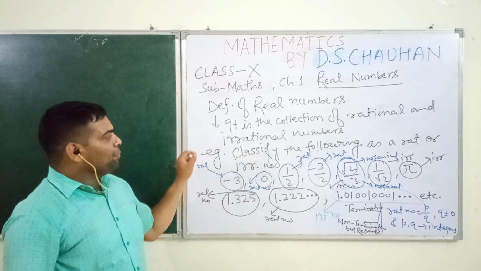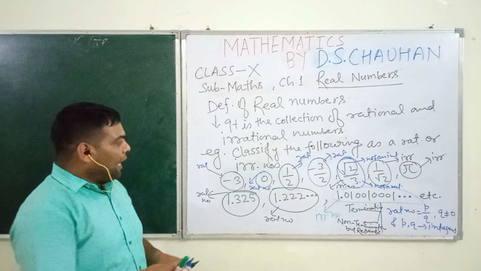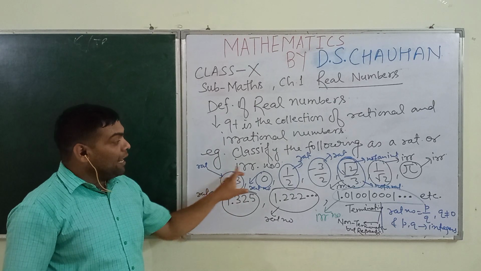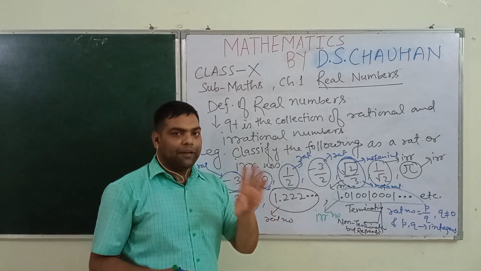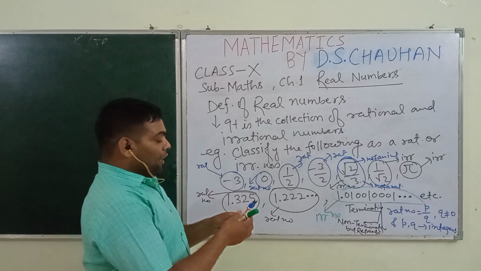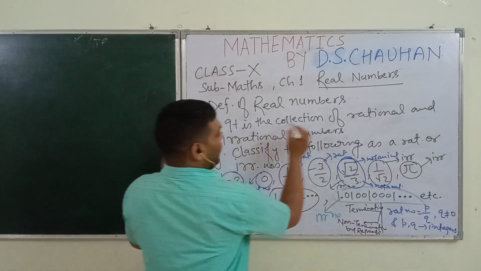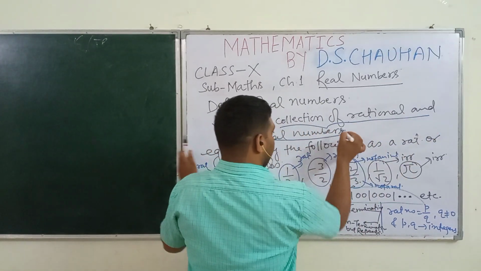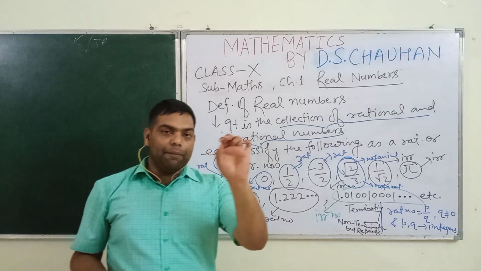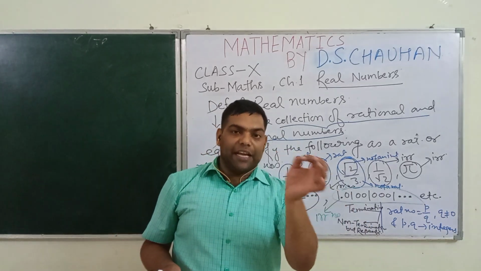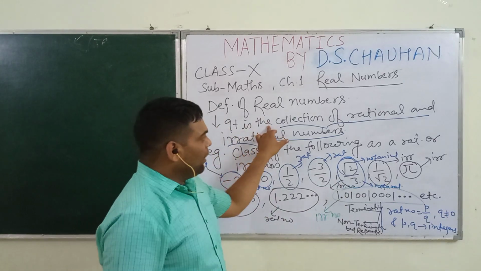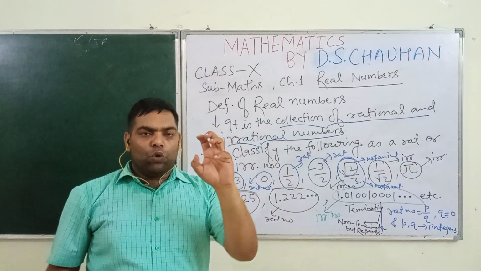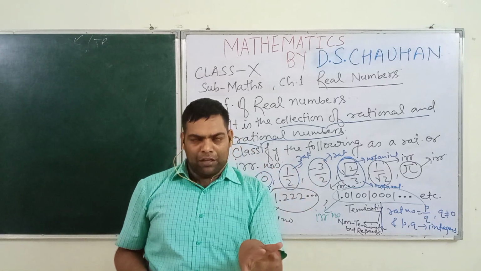Okay, students, now my question is, are the following numbers real? So my dear students, all the numbers are real. The reason behind it is that, from the definition of real numbers, they are the collection of rational and irrational numbers. Means either a number is rational or it is irrational, it will be a real number. Okay, students, now can you suggest any number which is not real?